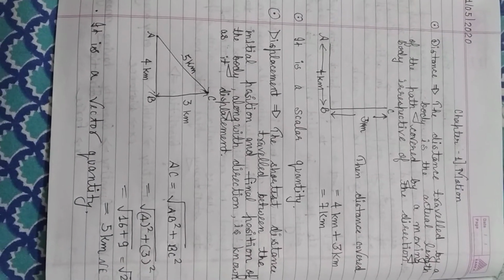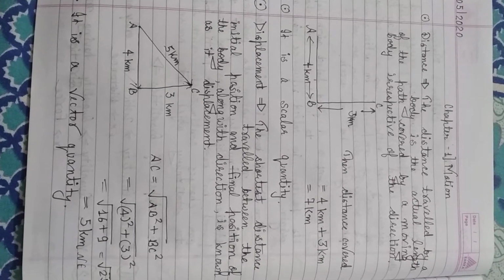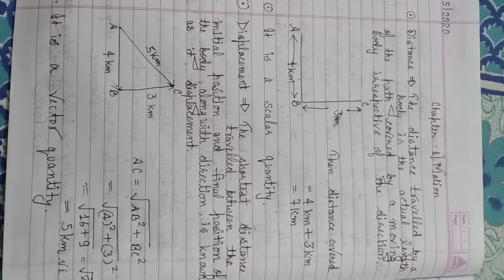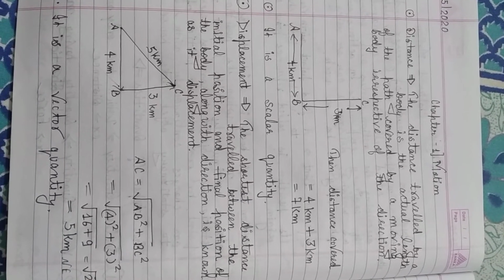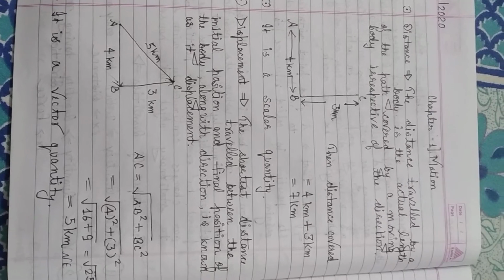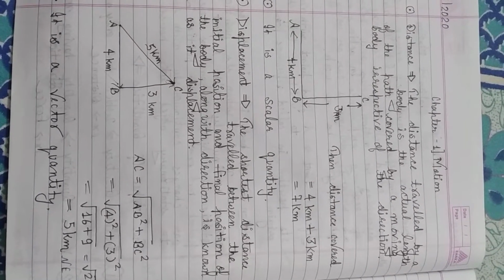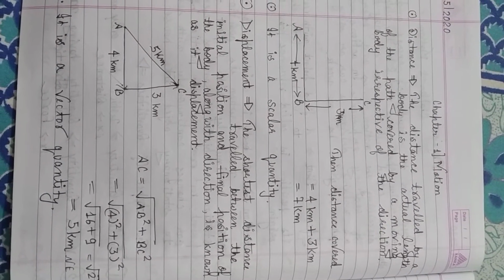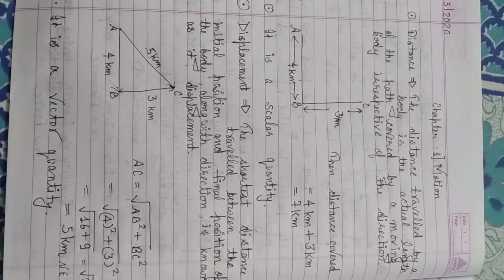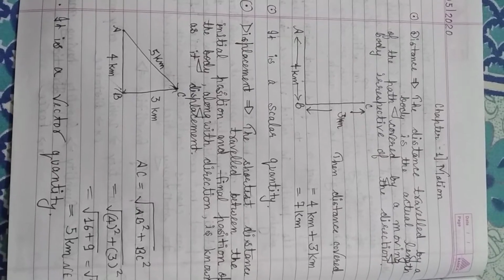Now the next one is displacement. What do you mean by displacement? The shortest path between the initial and the final position of the body along with direction is known as its displacement. Initial और final point के बीच का shortest distance is known as displacement.